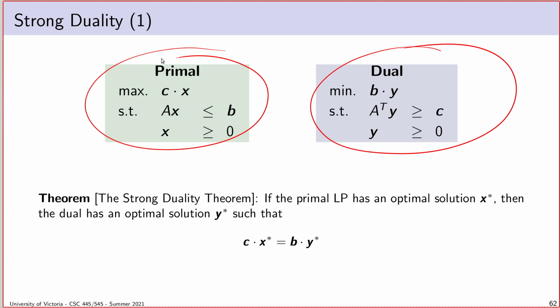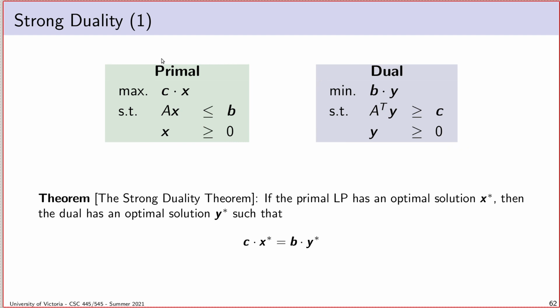And the strong duality theorem says that there won't be. It says that, assuming the primal LP actually has an optimal solution, then so does the dual, and the objective values of each optimal solution will match. What's astounding about this result is that if for some reason I think the primal LP is hard to solve, and I want to know that optimal objective value, then I could just solve the dual LP and get it that way. And so, of course, the strong duality theorem is a really big deal.